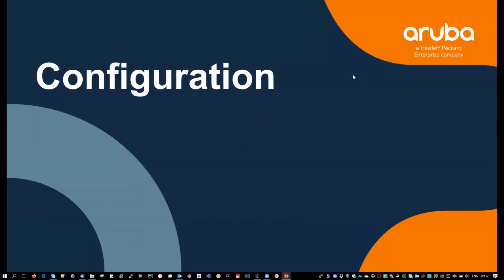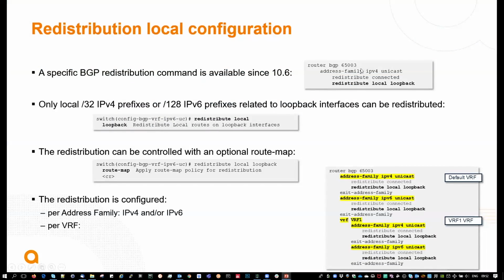Configuration. So again, available starting 10.6. That would be useful to redistribute IPv4 /32 or IPv6 /128. That would be redistributed like redistribute local loopback for the loopback. That is valid for all address families and for all VRFs. You can also apply a route map for that redistribution if you need, right? So a route map can still happen in that, like any other redistribution mechanism.